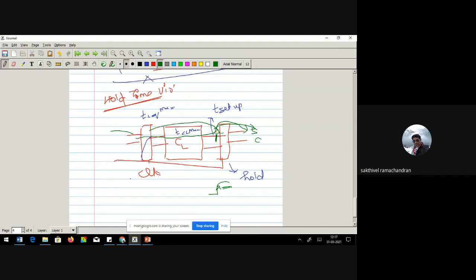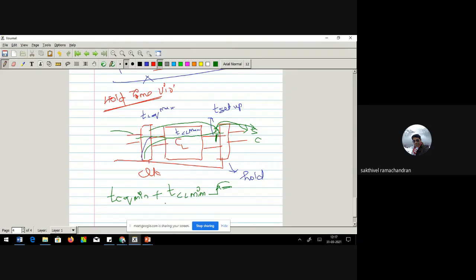The next data can come in by T C to Q minimum, if you're taking the least computation path, plus T combo logic minimum, not maximum. Or what I meant to say is, your data can wait here before the next set of data takes the least computation path and comes here to wait for a setup time.